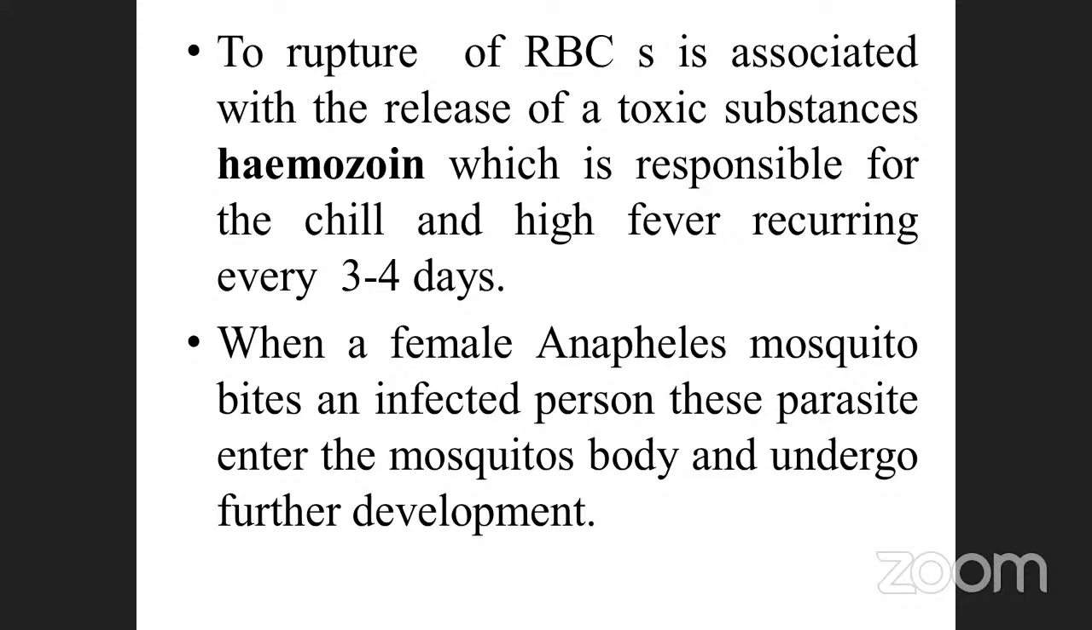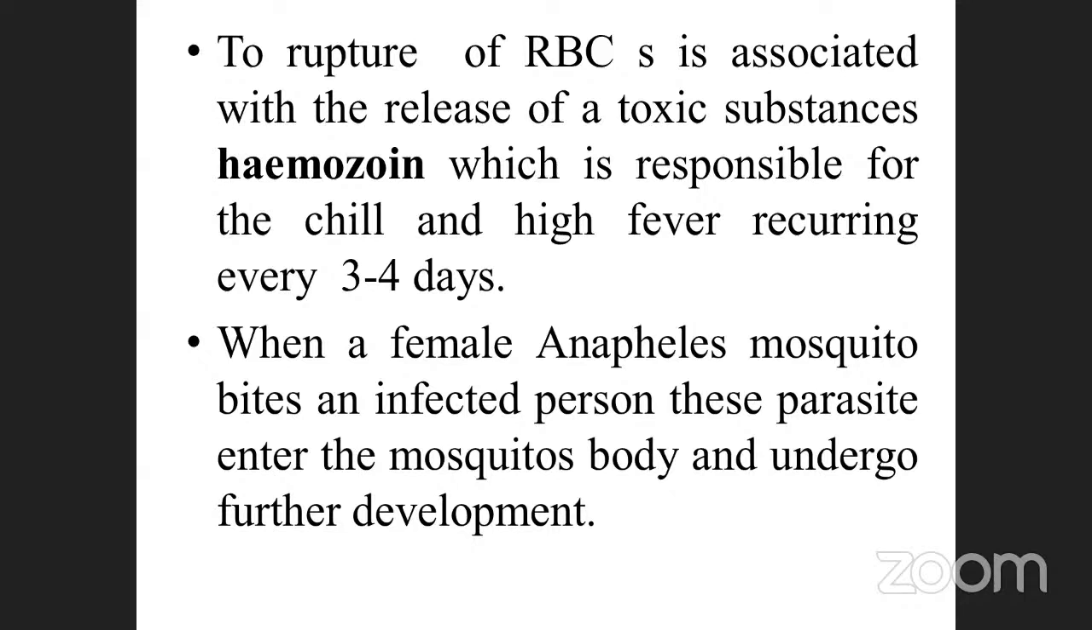When the RBCs are ruptured due to the hemozoin, what happens? Automatically you will not get enough oxygen, because the RBCs are rupturing or breaking down. So the oxygen carrying capacity also slows. At the same time, the cell toxicity also increases. So it will lead to high fever, every 3 to 4 days, due to the rupturing nature.